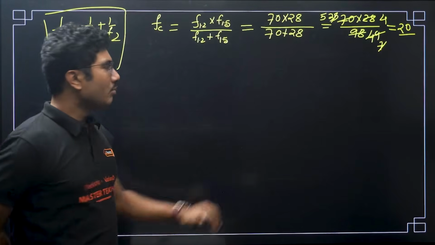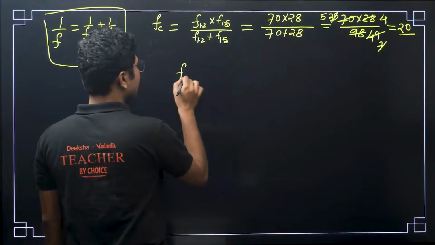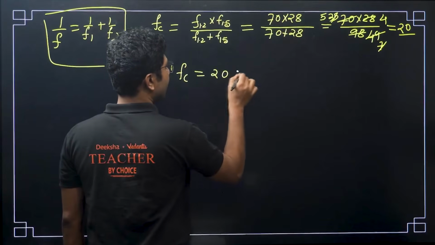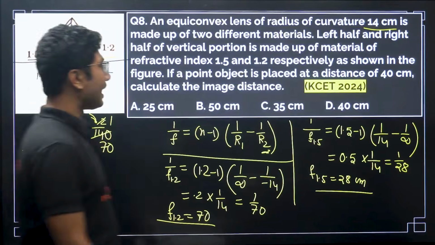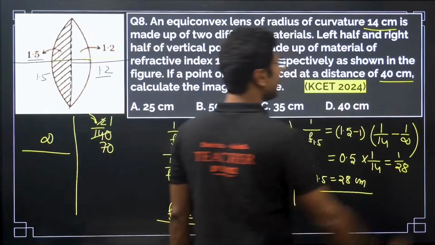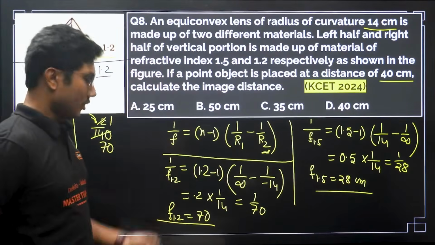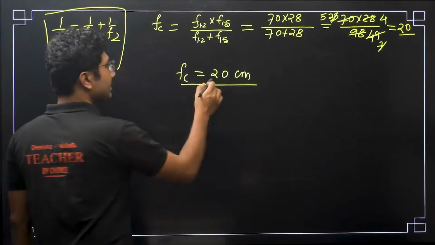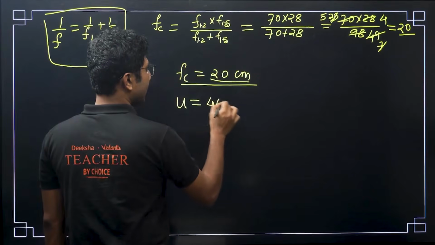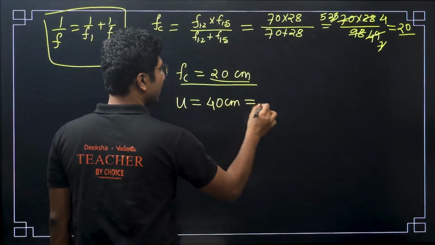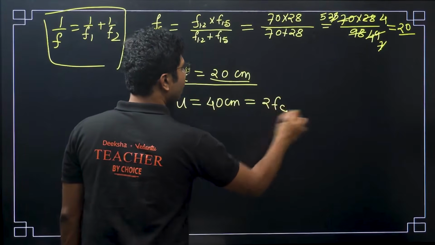Now most of the task is done. So combined focal length is 20 centimeter, because if you read the question back again, you will see that the object is placed at a distance of 40 centimeter. So if you see the focal length, this is 20 centimeter. So object distance is 40 centimeter. That means it is equal to twice the combined focal length.